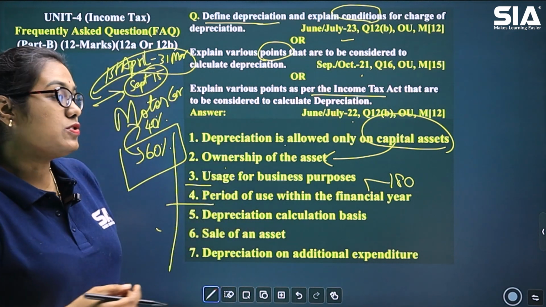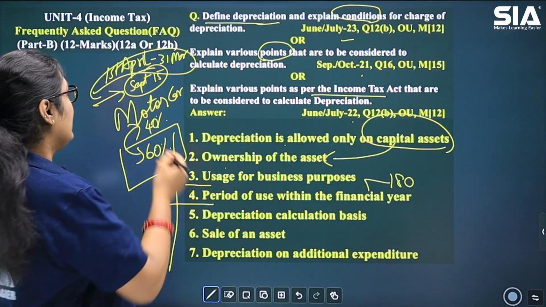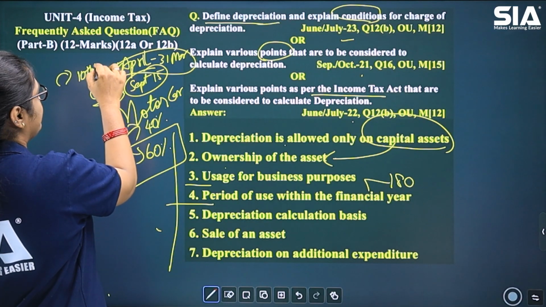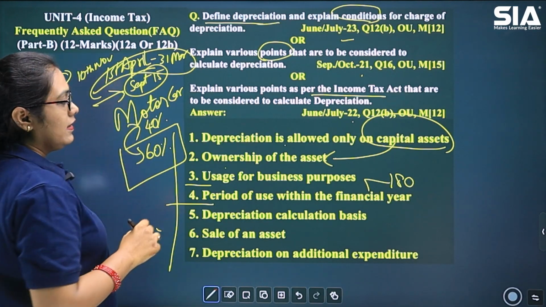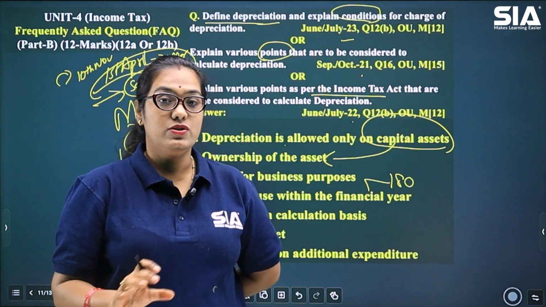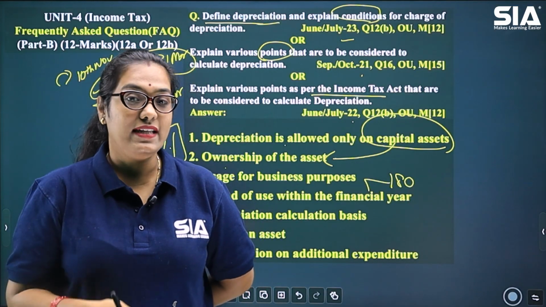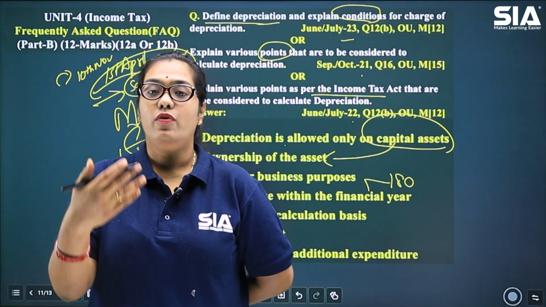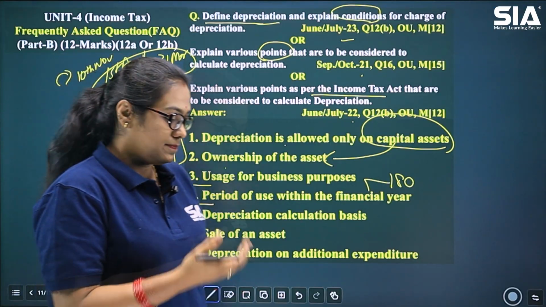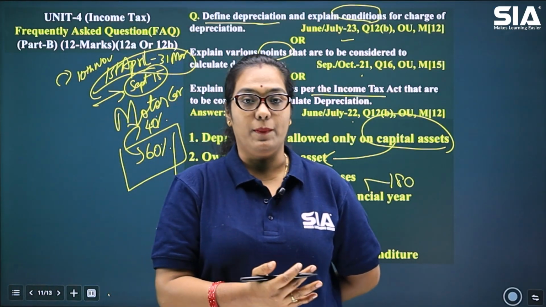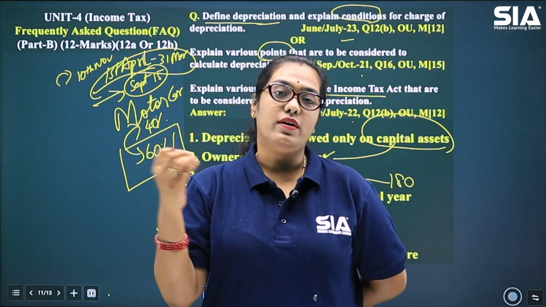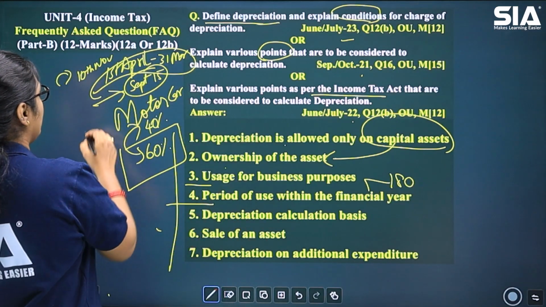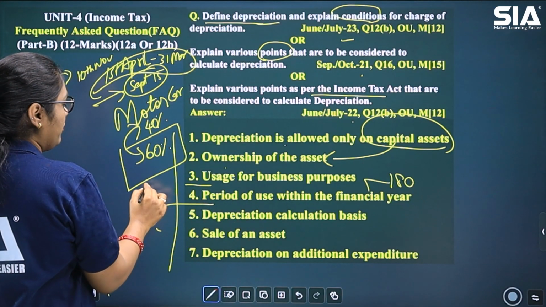But if the asset is used for less than 180 days, let's say a new asset was brought in this financial year on 10th of November, then if that asset was used for less than 180 days, in that case, only 50% of the depreciation will be charged. For example, let's say a person is a doctor and he has bought a life-saving equipment, some medical equipment for the use of his profession. Okay. Now, when has he brought this medical equipment? Let's say on 1st of January.